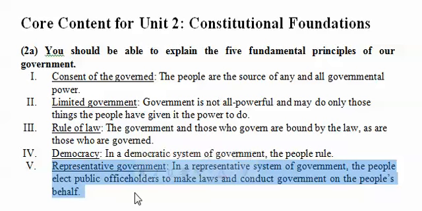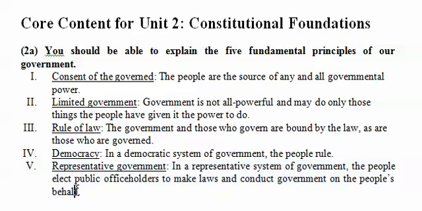In a representative system of government, the people elect their public office holders or representatives, people like senators and presidents and things like that, to make laws and conduct government on the people's behalf, right? So we don't get together in direct democracy and vote on everything at all times. We instead get together every so often, every year, every few years, and elect our leaders, and they make all the big important decisions for us. And if we don't like their decisions, we throw them out of office and elect new people who are more responsive to our wants and desires as citizens.